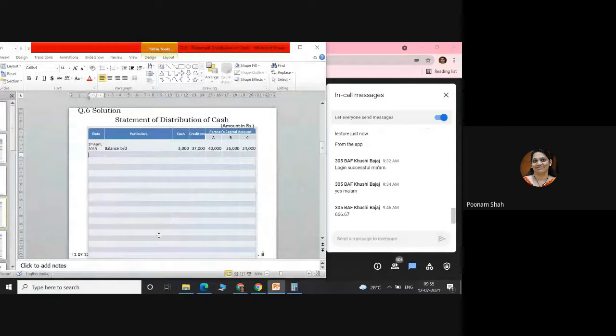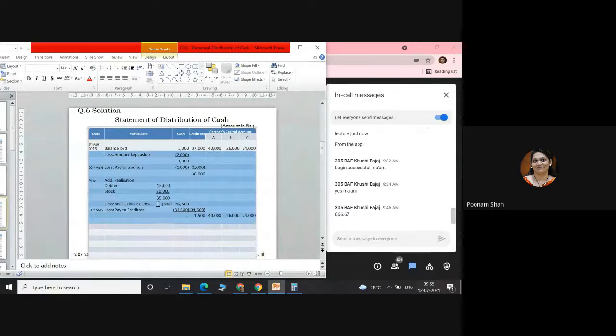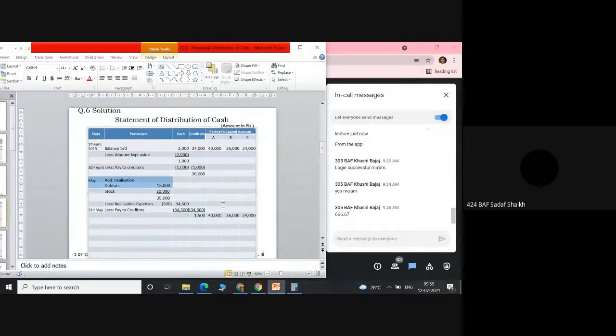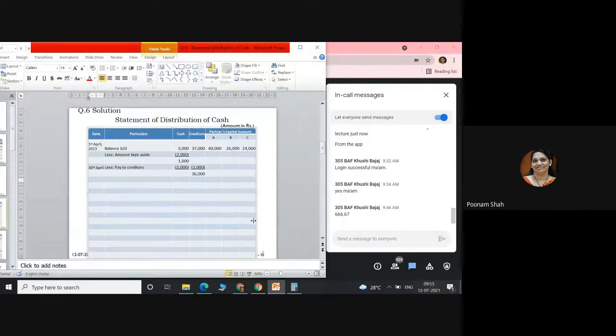Yes, ma'am. Okay. So if I connect it to this, what will come first? We are keeping 2,000 aside. So that is what I have deducted from cash. Less amount kept aside, 2,000. I have 1,000 with me, but this 1,000 is not distributed on 1st April itself.